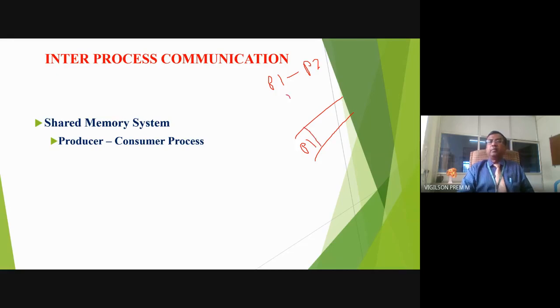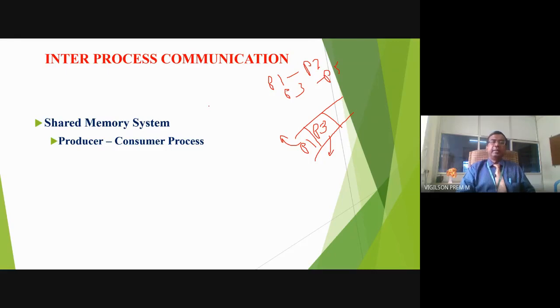Now P3 wants to communicate with P5. What will happen? P3 will post the message in the message queue. So it is first come, first serve. First P1's message will be taken into account, then P3's message will be taken into account. This is message passing.